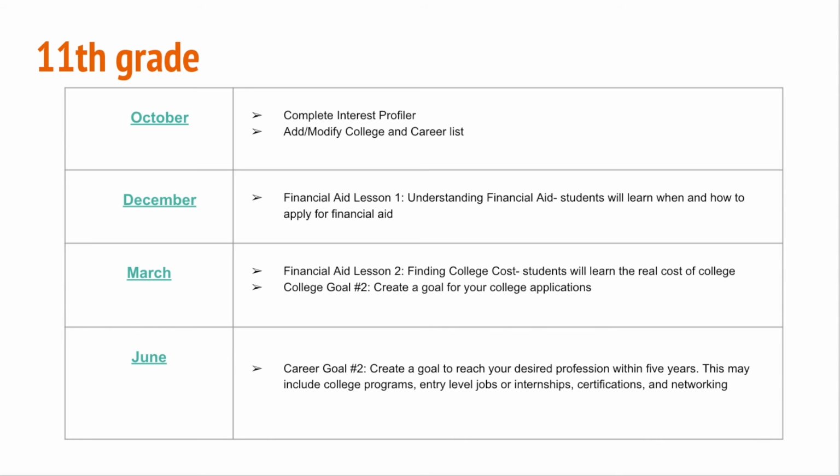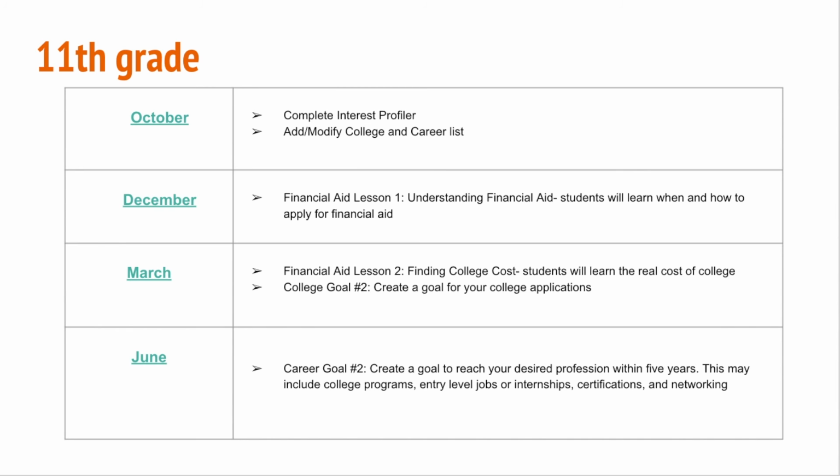And then in March, they'll have an additional financial aid lesson, and that is learning the real cost of college. And their college goal is going to be creating a goal for their college applications. Again, because when they start their senior year, the fall semester is just so busy with application season. We want to make sure they're prepared, not just for their financial aid application, but also for their college applications.